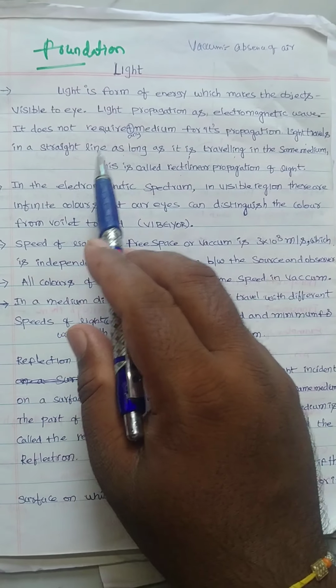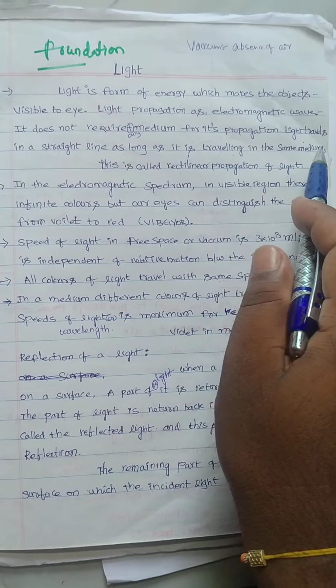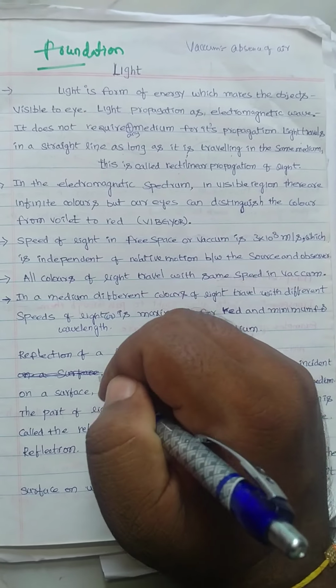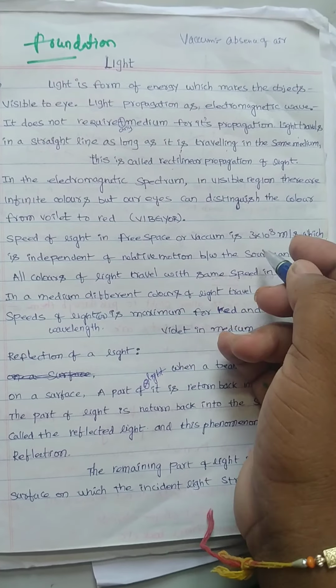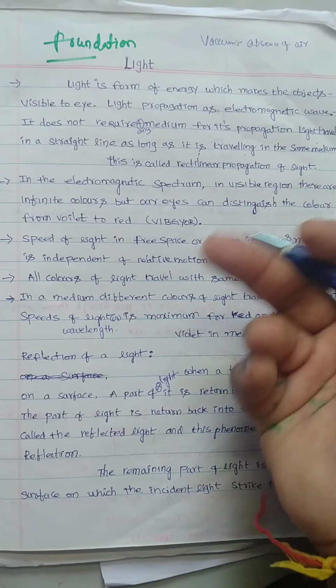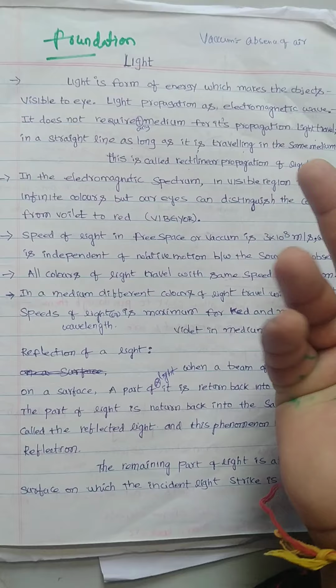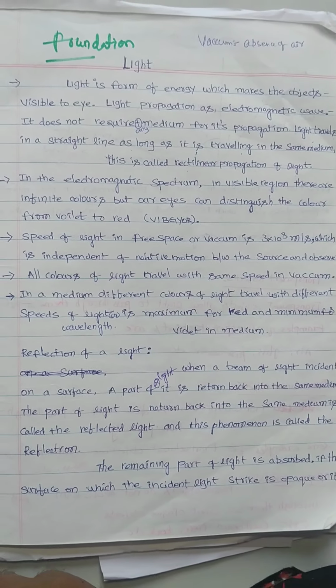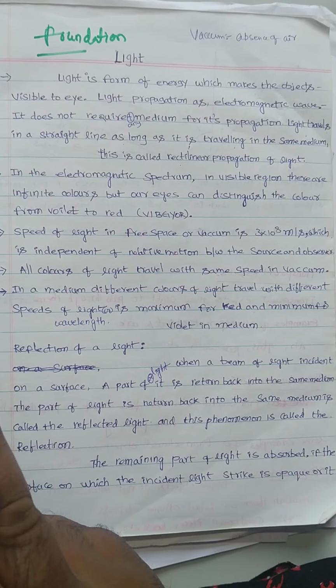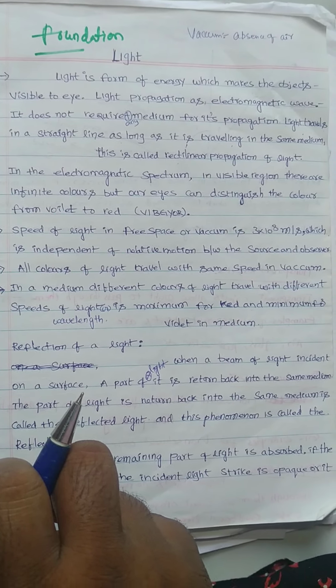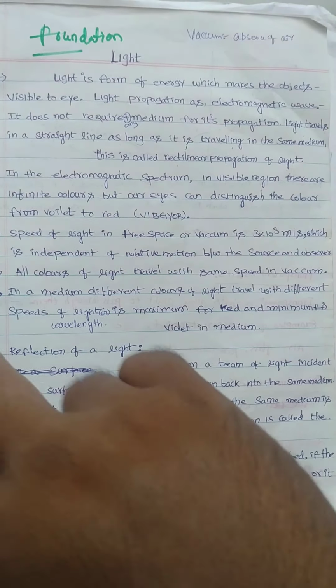Light travels in a straight line as long as it is traveling in the same medium. Did you get it or not? For example, in case of refraction, when a light ray travels from a rarer medium to a denser medium, it changes direction towards the normal. But whenever a light ray travels from a denser medium to a rarer medium, it bends away from the normal. So in that case, it does not travel along a straight line.